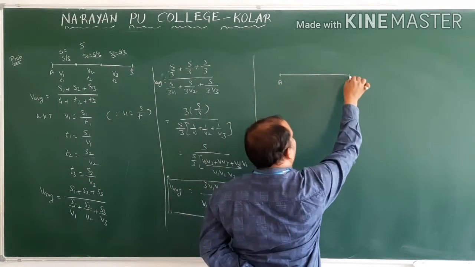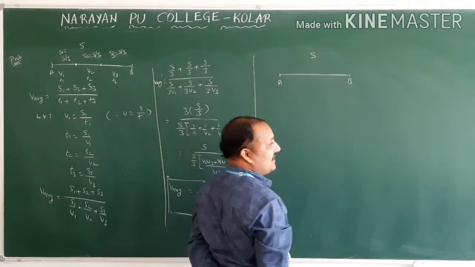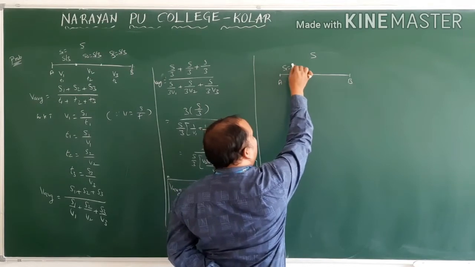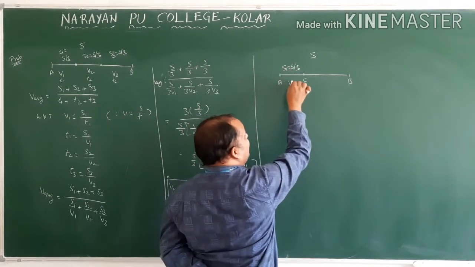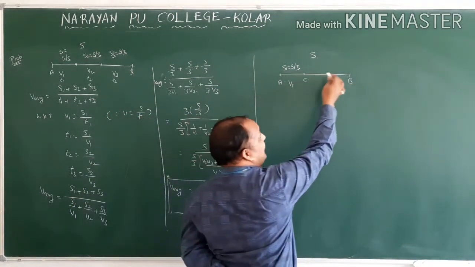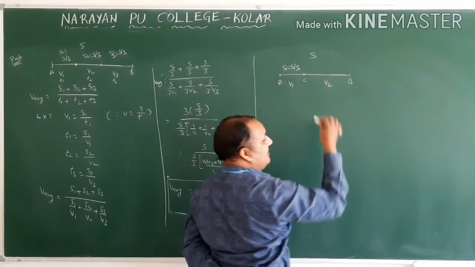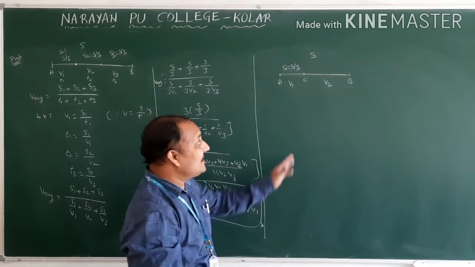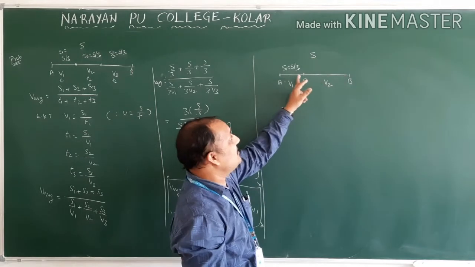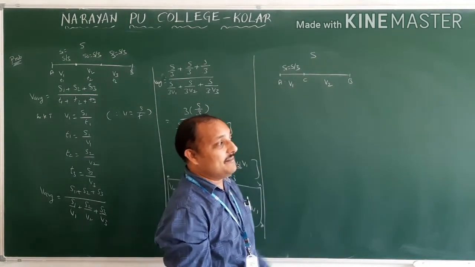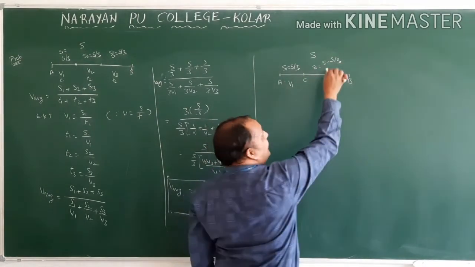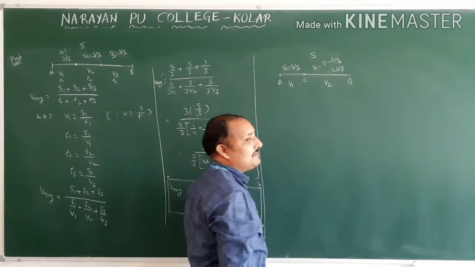Total distance from A to B, we will assume s, from A to B total distance. In this, first 1/3 means let us assume A to C, S1 is equal to s by 3. With what velocity is it moving? Object with v1 velocity. Next, remaining distance means from C to B with velocity v2. What is the total distance from A to B? It is s. From A to C is s by 3. Then what is the remaining distance? S2 is equal to s minus s by 3, that is nothing but 2s by 3.